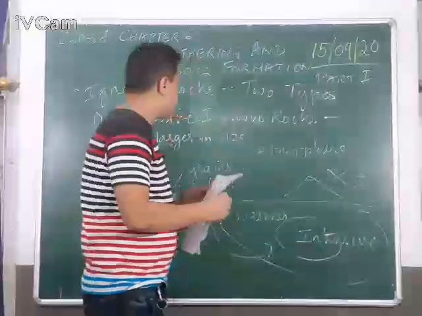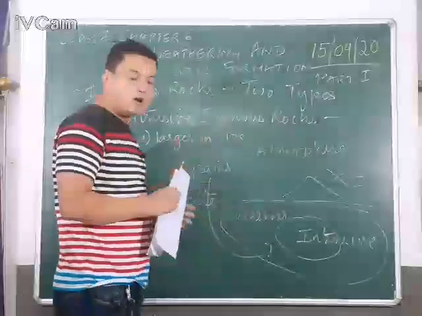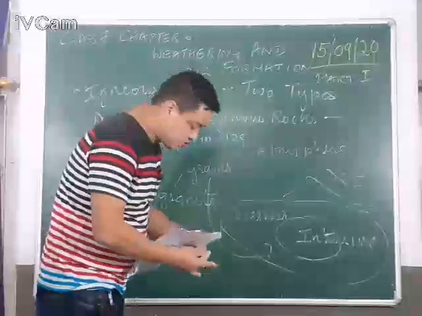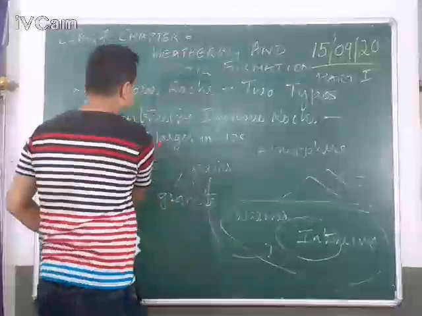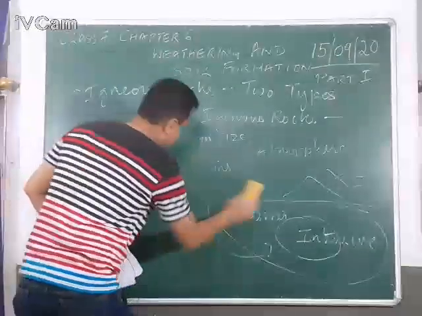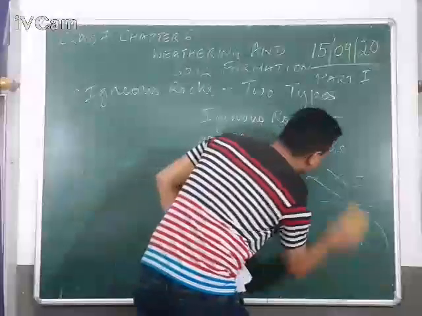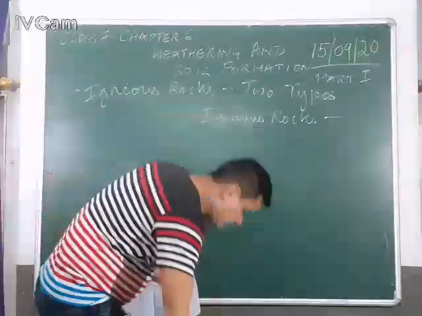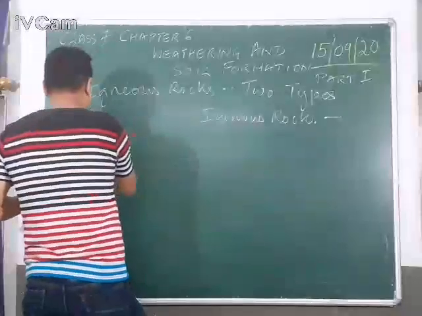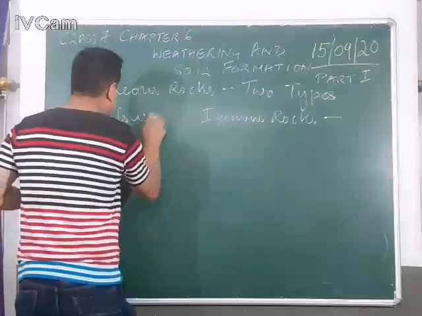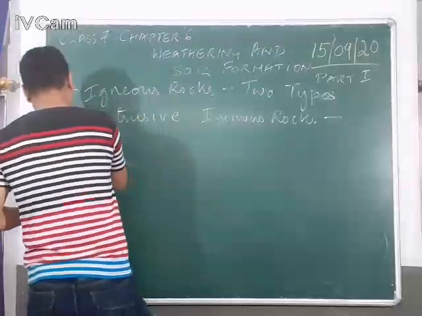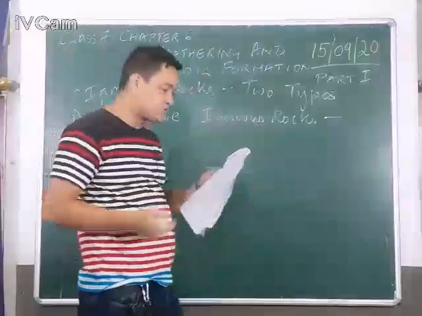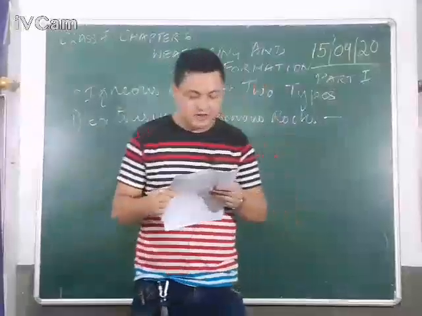The second type of igneous rock is known as extrusive. E-X-T-R-U-S-I-V-E. Extrusive means outside, external.